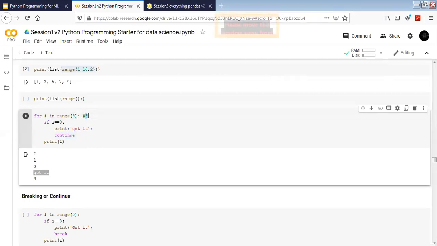And now what do we have? Iteration number 4. We are going to use i equal to 4 again, and we are going to check if the condition is true. No, then this whole statement wasn't true, and we didn't go in, and we directly went to print i. So when the condition was true and we went in, we printed, got it, and then hit the continue. The moment we hit the continue, the rest of the loop doesn't run, and it goes back on top. All right, I hope this answers your question.